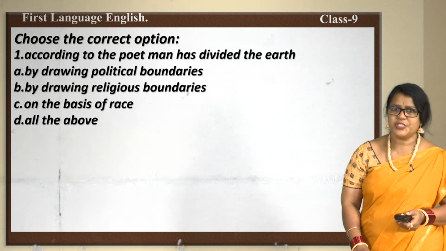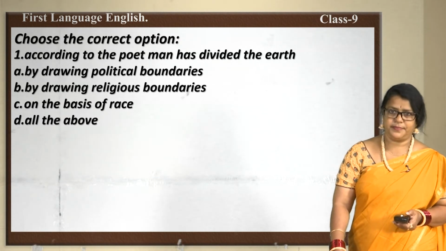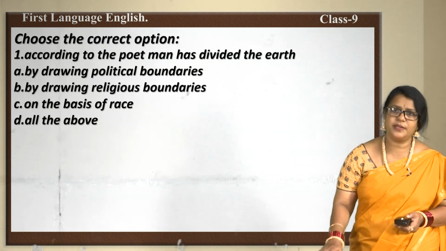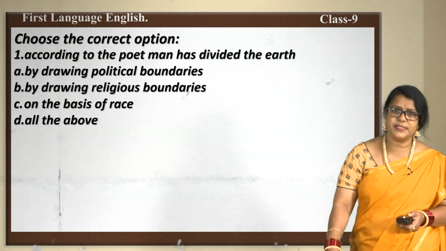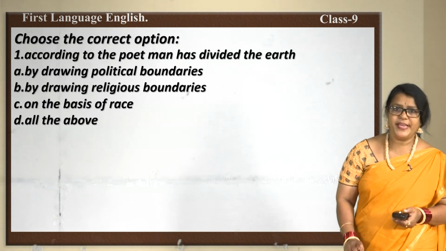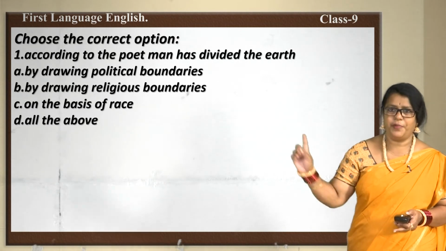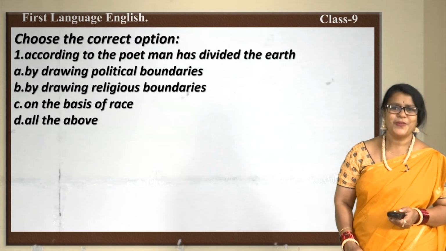take a book and make a note of it. Okay. First one: according to the poet, man has divided the earth. Option A, by drawing political boundaries. Option B, by drawing religious boundaries. Option C, on the basis of race. Option D, all the above. Think over and tick the correct option.